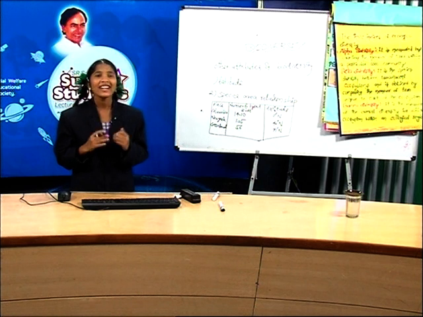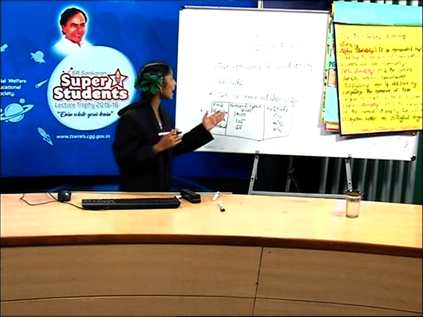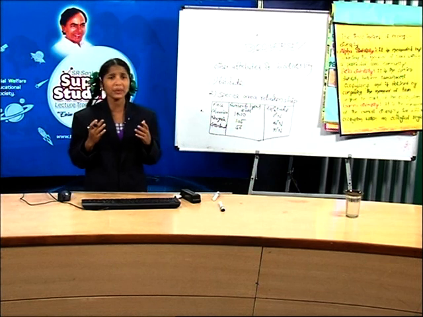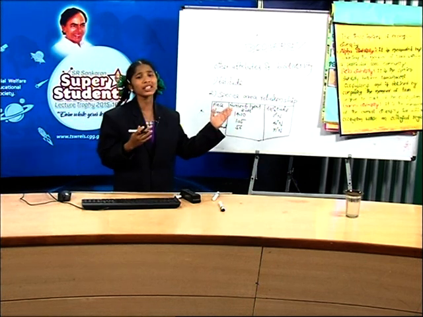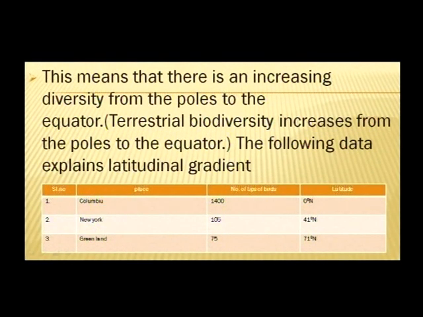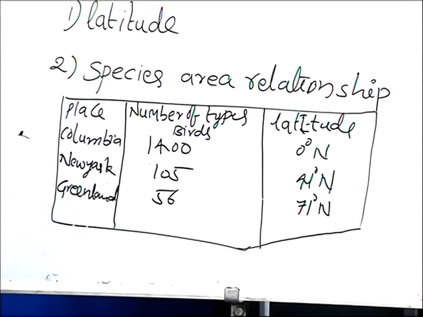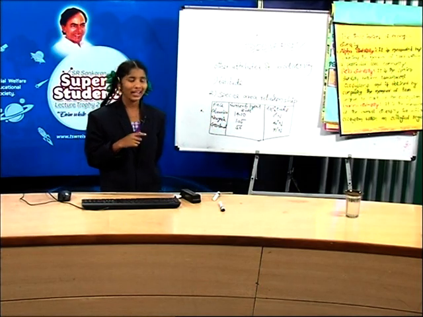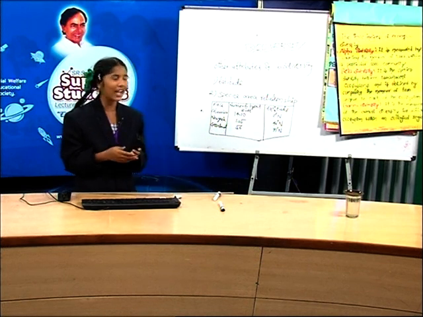What do you observe here? Yes, increasing the latitude decreases the number of types of birds. That means if the latitude increases, the species diversity decreases. See friends, when the latitude is increasing, the number of types of birds is decreasing. That means latitude is inversely proportional to the species diversity. Friends, did you understand about the latitudinal gradient? Okay, let's see the species area relationship.